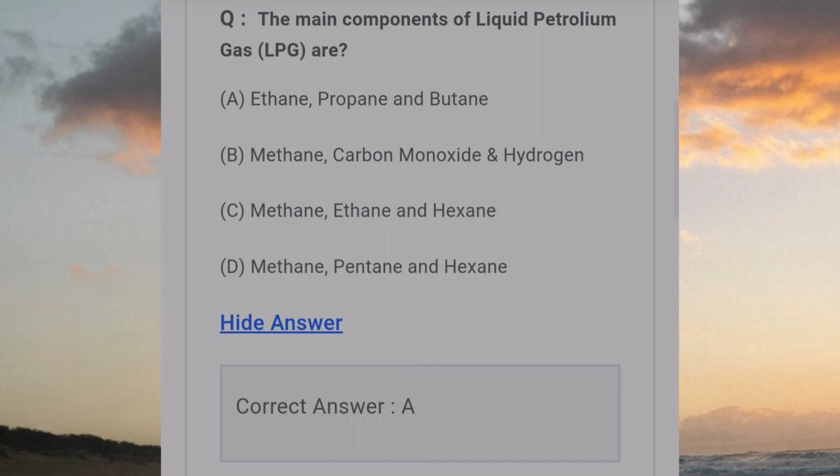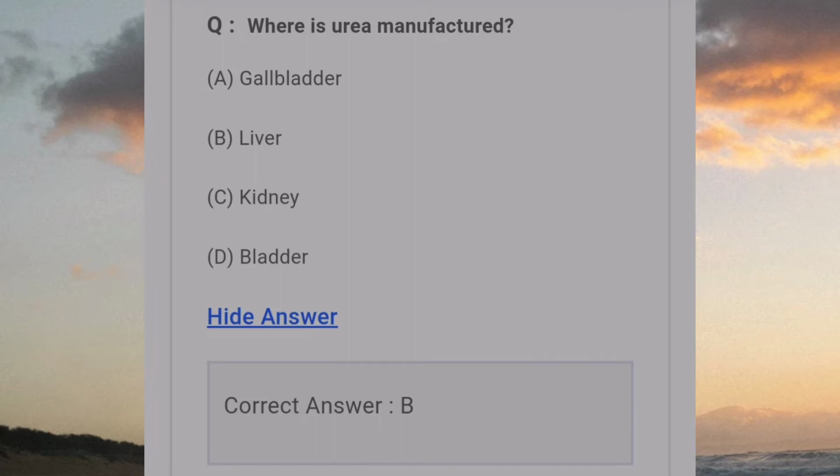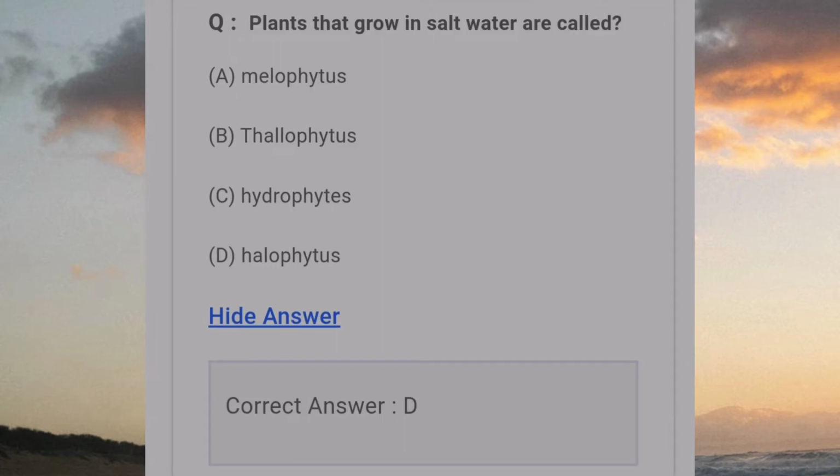The main components of liquid petroleum gas, LPG, are answer A. Ethane, propane and butane. During summer, water in an earthen pot becomes cold due to answer A. Evaporation. Where is urea manufactured? Answer B. Liver. Plants that grow in salt water are called answer D. Halophytes.